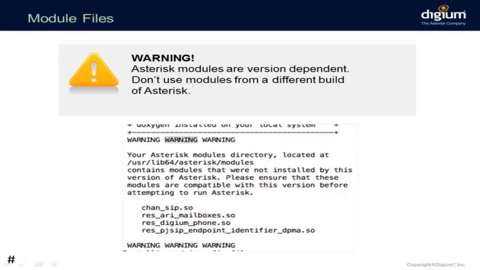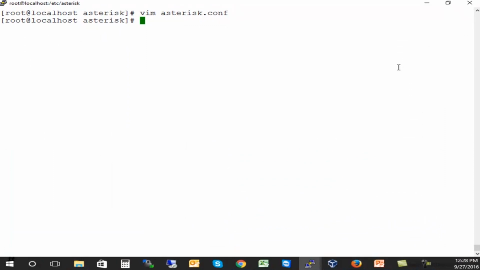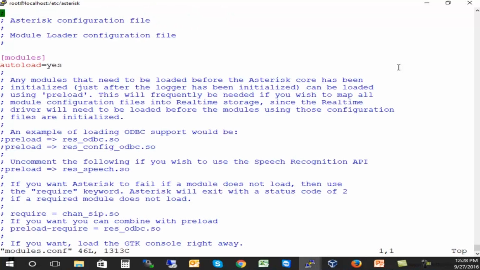One good thing about this design is that you can select or choose which modules you will be loading. And you do that in modules.conf. Here, you have a few options, and one of them is autoload=yes, which is basically saying, you know what, try to load everything that you find in /usr/lib/asterisk/modules.